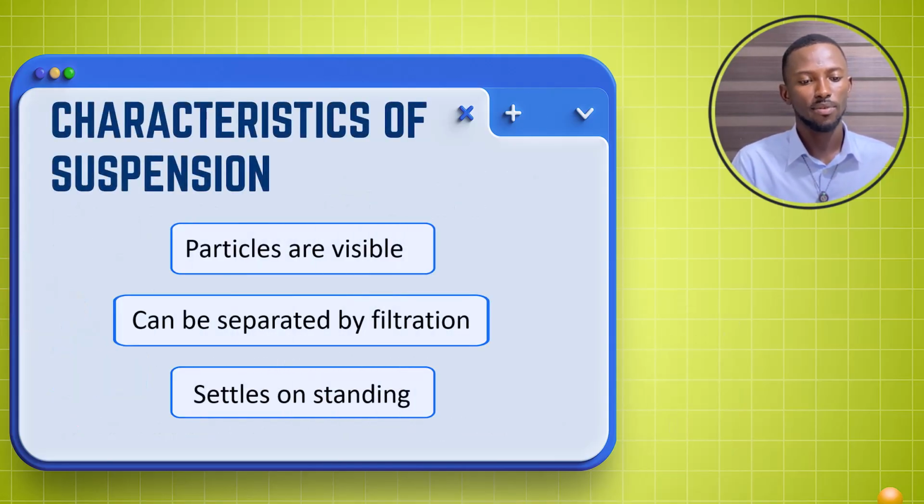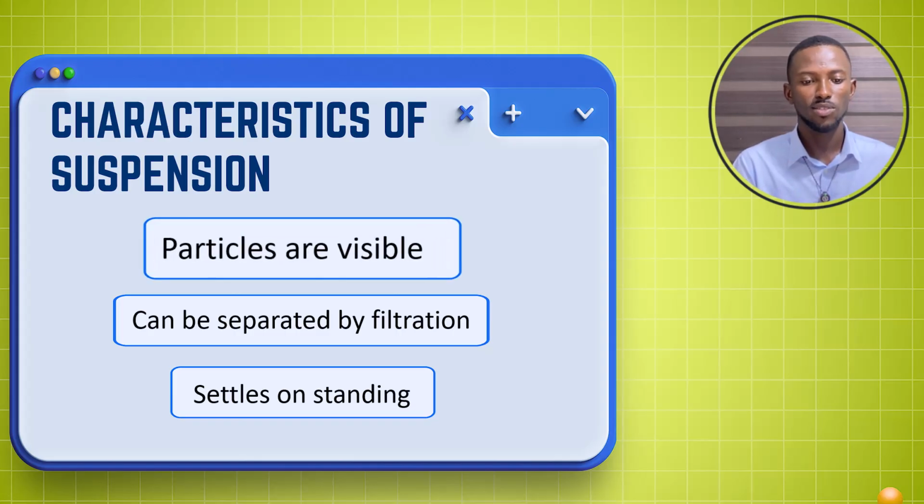What are some characteristics of suspensions? For the first one, the particles are visible. So if you pour powdered charcoal or powdered chalk in water and you mix it, you still see the individual particles in there. You completely see them, and after some time they will settle. The same thing applies to muddy water.